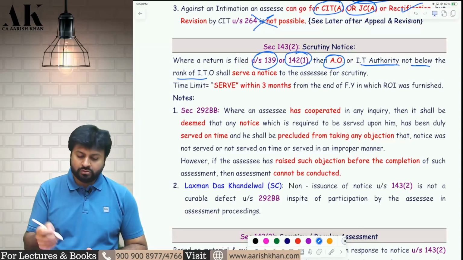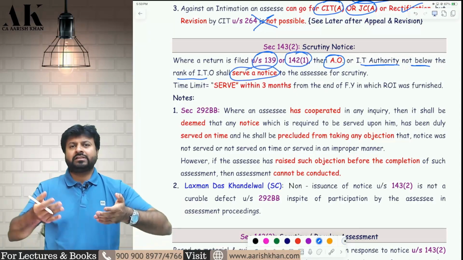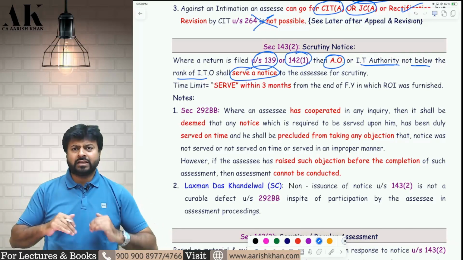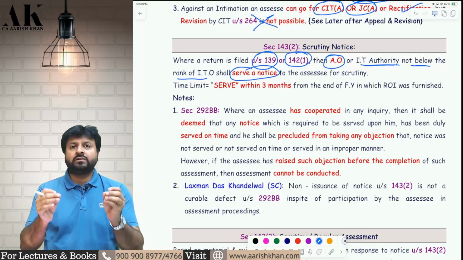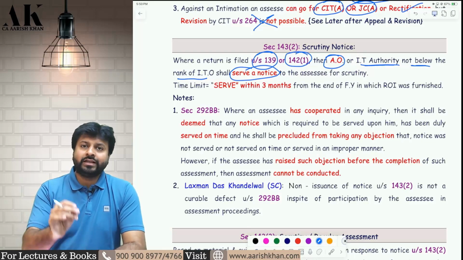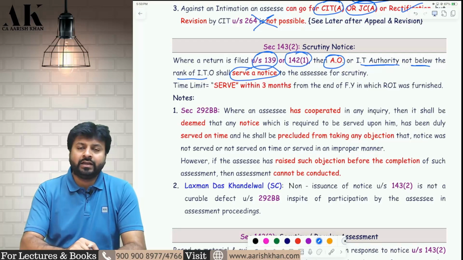It is served to you to ask certain questions. They will ask for certain documents, your books of account, your bank statement, and certain information. So it's a kind of routine questions that the department is going to ask you. The department is going to serve you this scrutiny notice before starting the assessment. Before starting the assessment, serving of this scrutiny notice is mandatory.